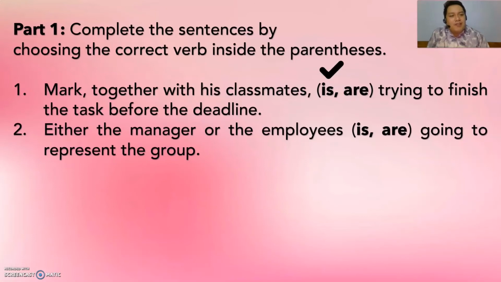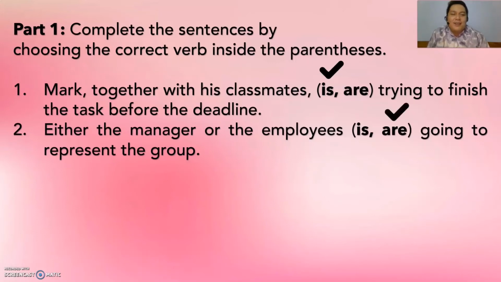Just like what I have mentioned earlier, with compound subjects joined together by either or, the verb will agree with the nearest subject, which is the nearer subject to the verb, manager or employees. Employees. So, the correct answer is are.